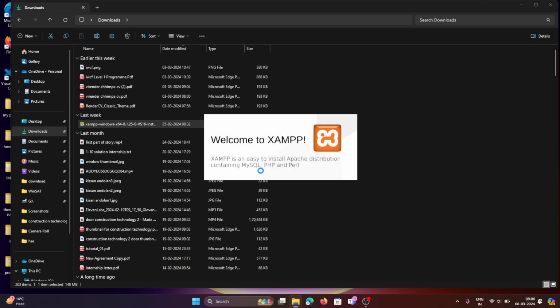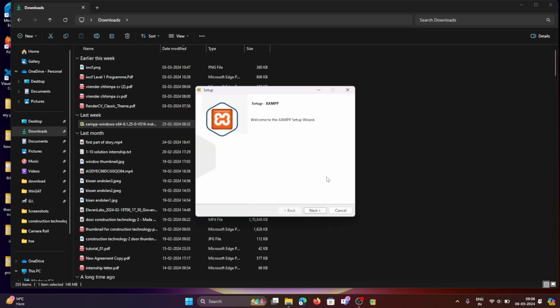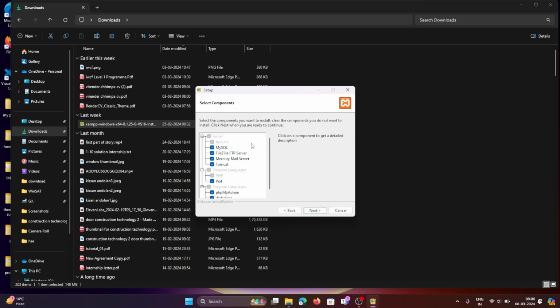Here it is showing some instructions, but you don't need to worry about this, and click on the next button. Here it is showing different programs that will be installed in the system. So click the next button. Don't worry, you can choose the path where you want to install the xampp file.